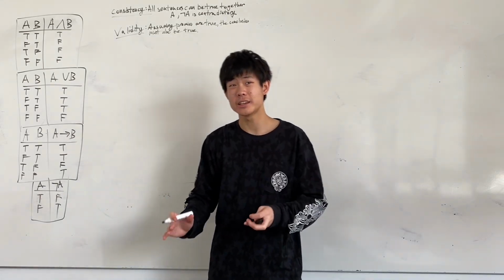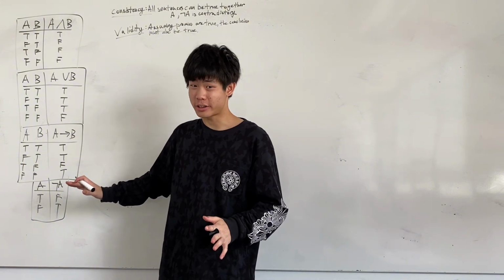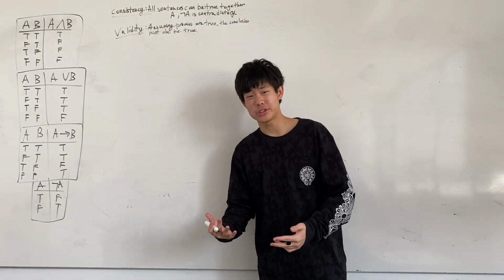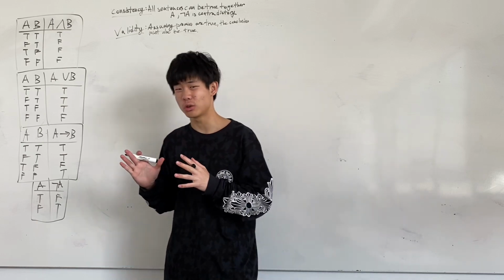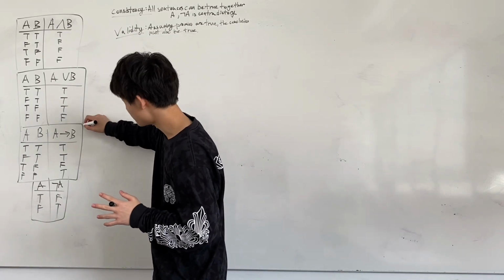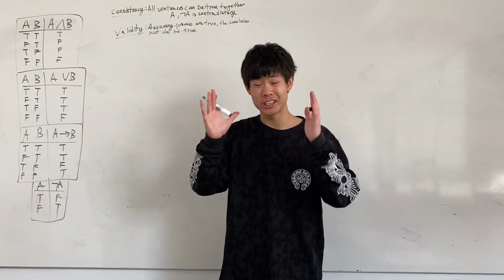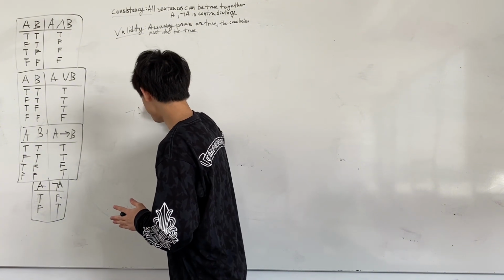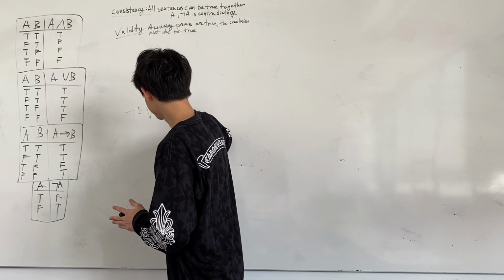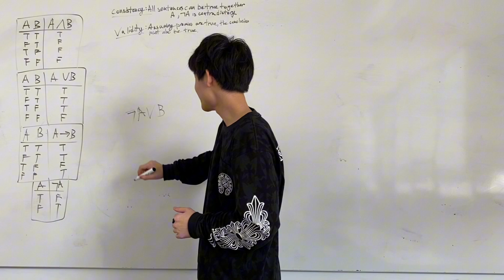Now remember I said that these truth functors are defined by the set of outcomes that it gives, right? Now this is a very interesting property because it gives rise to this idea of logical equivalence. So if we look at this one in particular, A therefore B is actually the same thing as not A or B. A therefore B is the same sentence as not A or B.